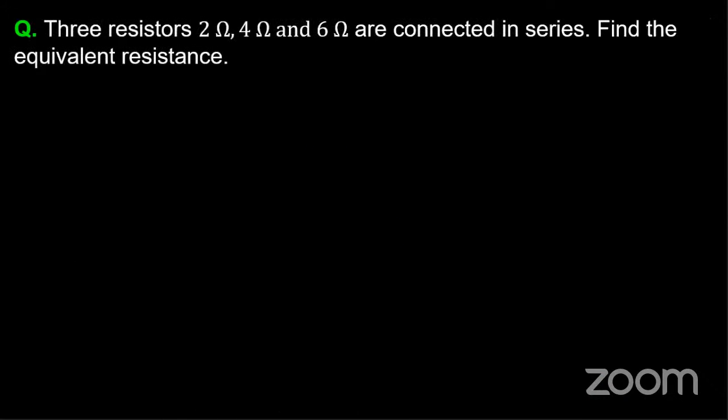Let us solve a problem regarding this. Say there are three resistors, 2 ohm, 4 ohm, 6 ohm, connected in series. Find the equivalent resistance. Yes, reply fast. 2 ohm, 4 ohm, and 6 ohm resistors connected in series.